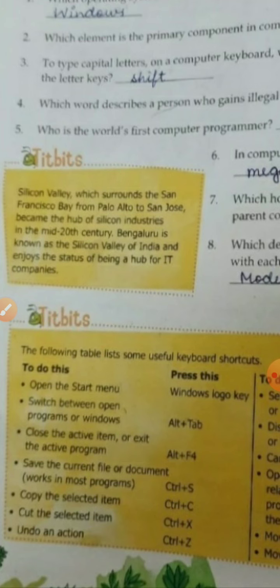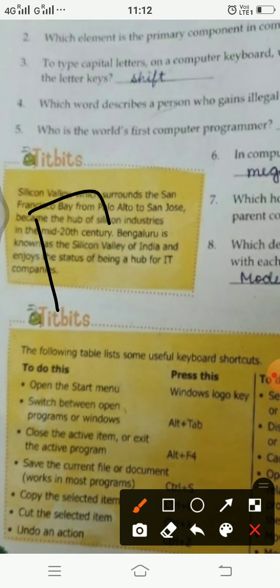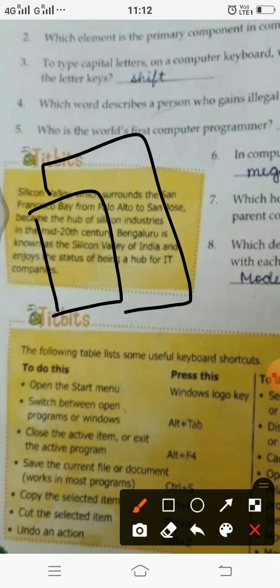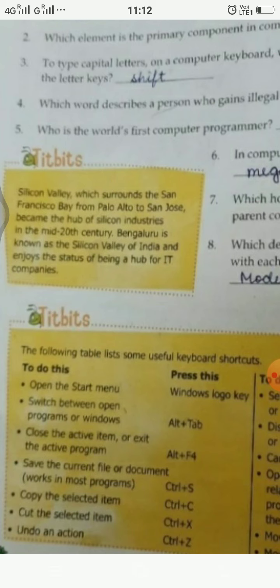Switch between open programs or windows. If there are two windows open, two tabs you're working on, you can press Alt plus Tab key to switch. From this we can go to this, from this we can go to this.